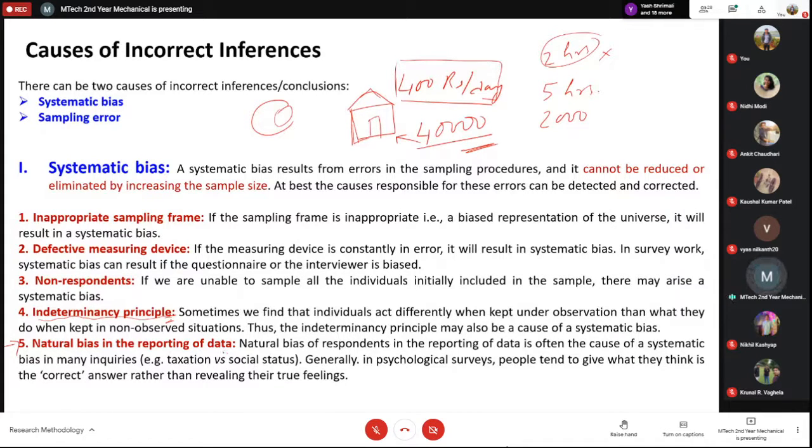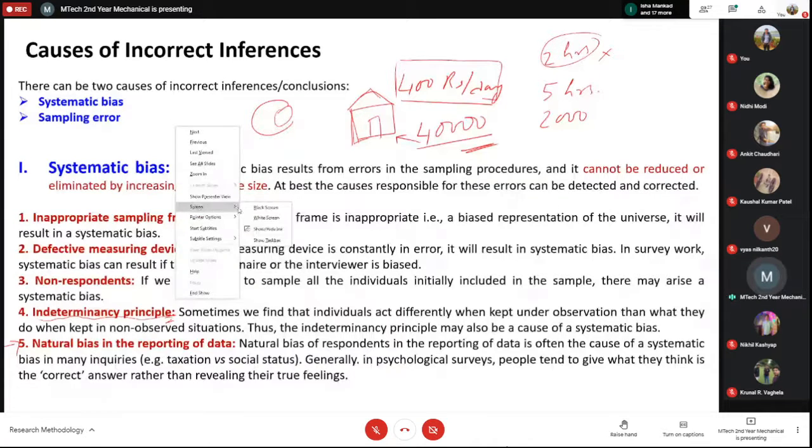So natural bias is something, this is also very interesting. It means that you try and answer the correct way rather than the real way, or you try and give the correct answer rather than the real answer. Okay, so most of the IQ questions, if you have done any IQ questionnaire, will ask how you will respond in any specific situation.